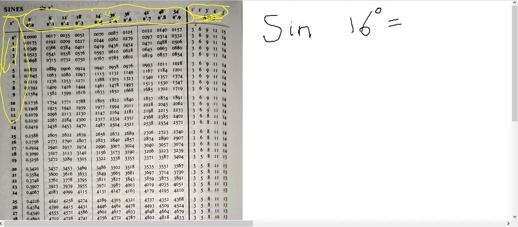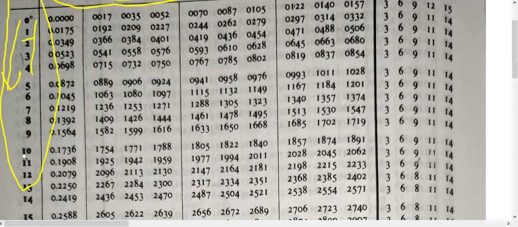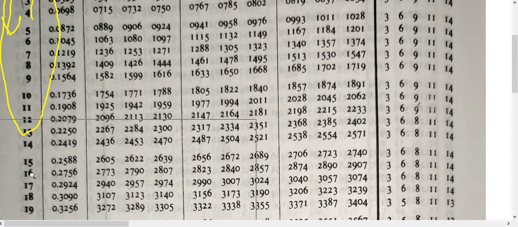Now you will find in the table 16 degrees. As you can see, sine is what is here on the top. Let me magnify this. Here you are, sine, 0 degree, 1 degree, 2 degree, 3 degree, 4 degree, 5 degree. Now you can see here 16 degree. Here it is, 16 degree.